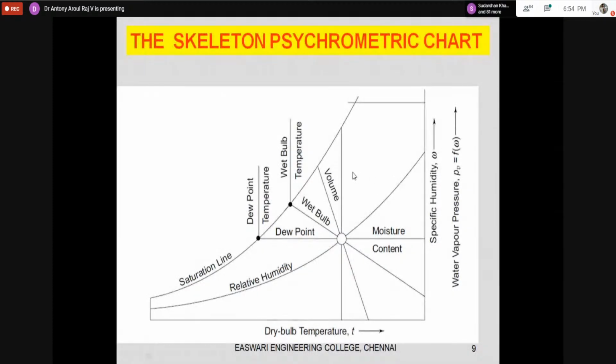So the next thing is when you compare the dry bulb temperature, wet bulb temperature, and the dew point temperature. What is the dry bulb temperature? It is the temperature at any location which you are measuring using the thermometer. What is the wet bulb temperature? I told you, wet bulb temperature is related to the equilibrium temperature of water. It will always be lower than the atmospheric temperature, except at 100% saturation. In other places, the wet bulb temperature will always be less than the dry bulb temperature of air.